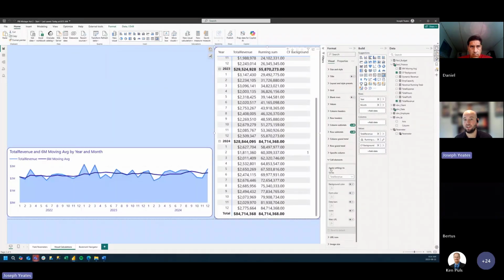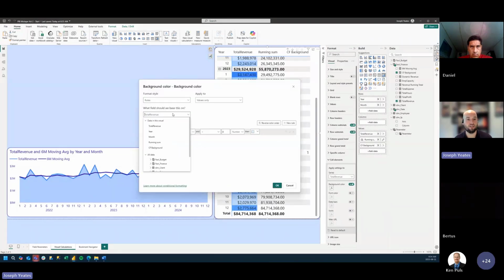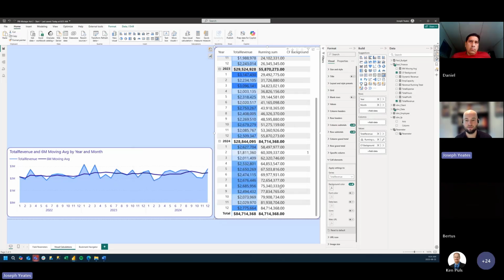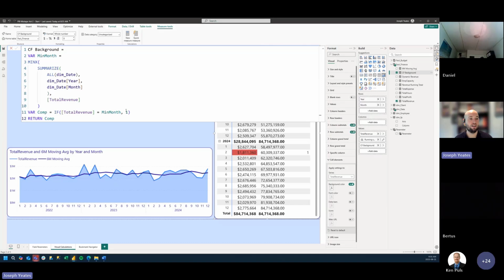And so now I can toggle on our background color again, and I can make a rule set based off of the value of this background measure. So if it's equal to 1, then return red and hit OK, and we get to the same place. Or what makes using a measure a little bit more convenient is instead of having to develop a rule set, instead of returning 1, we can return a value just like red as an example. So now we see that we get red returned just for this row.